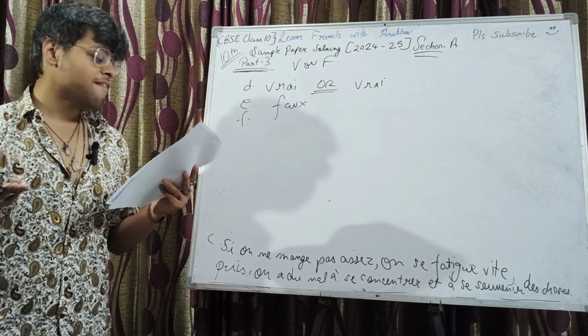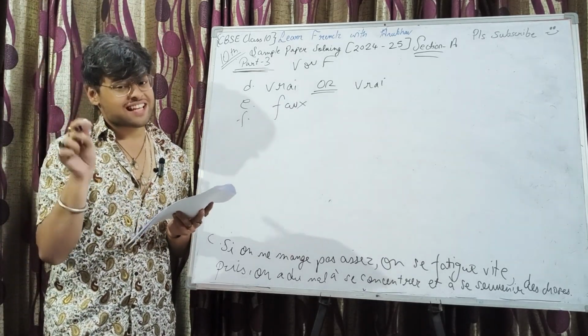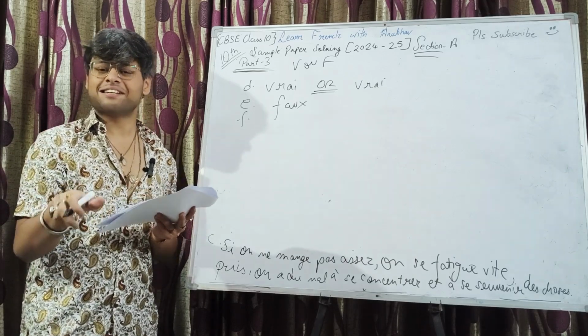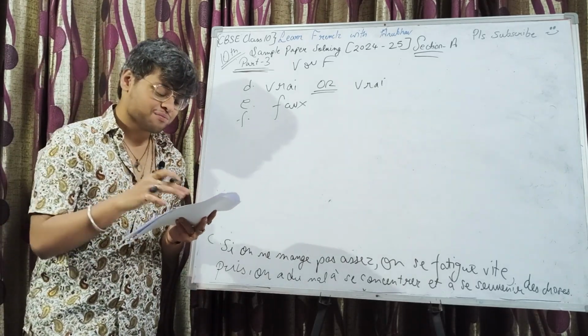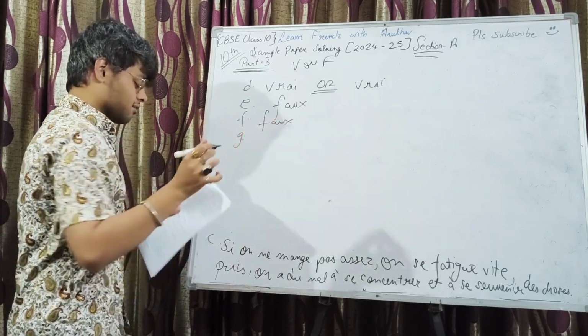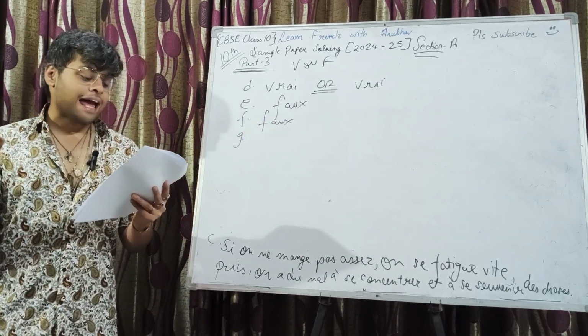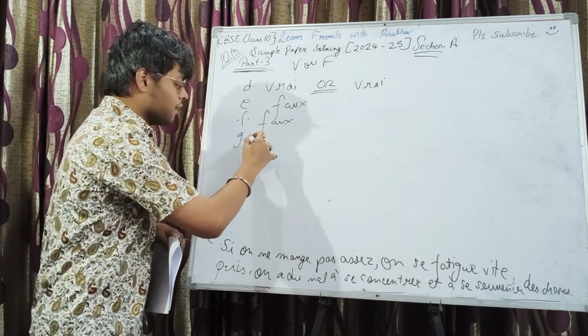F. On doit faire des exercices de grammaire pour régler le stress. What about exercising the grammar? In general, physical activity exercises. So, it's false. G. Il est important de manger des fruits pour avoir des vitamines. Vrai.